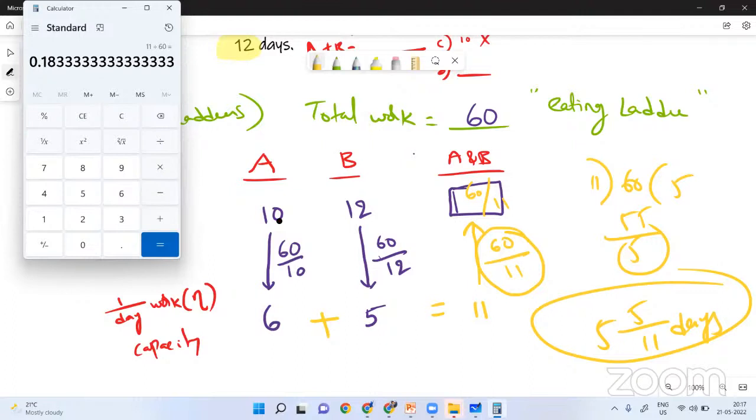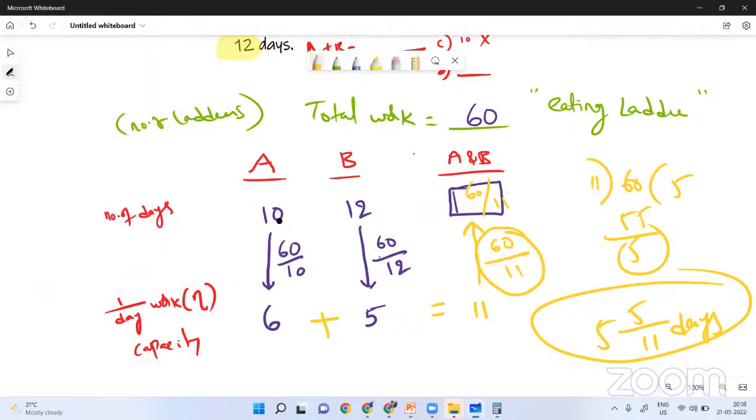Just look at the two numbers 10 and 12. See, for example, just imagine B also can finish the same work in 10 days. So A is taking 10 days, B is taking 10 days. If they work together, they can finish in 5 days. As 10 and 10 are both the same numbers, it should be half. Yes or no? So the work is being done double, so in 5 days they have to finish. But B is taking more than 10 days, which means B's efficiency is less than A's. So in that case, how can it be less than 1 day, 0.18 days? No, you made a small mistake. It should be 60 by 11, but not 11 by 60.